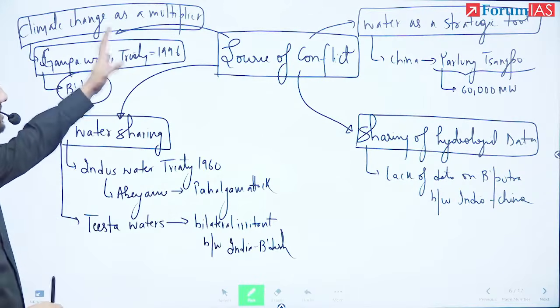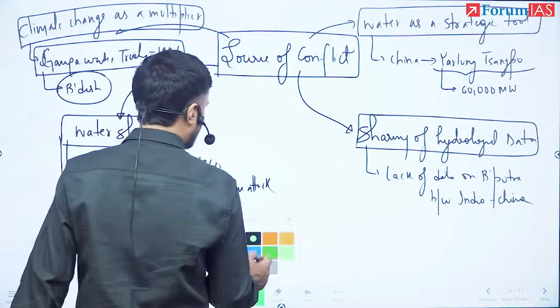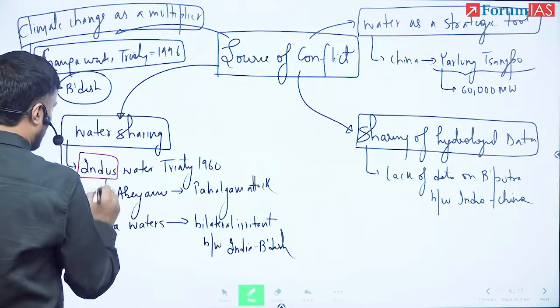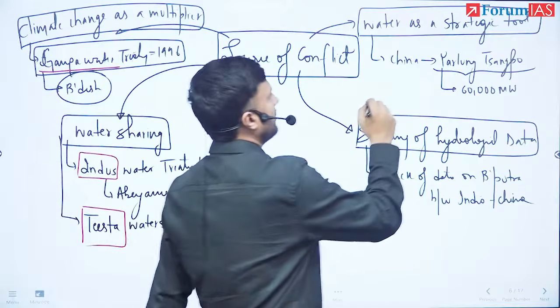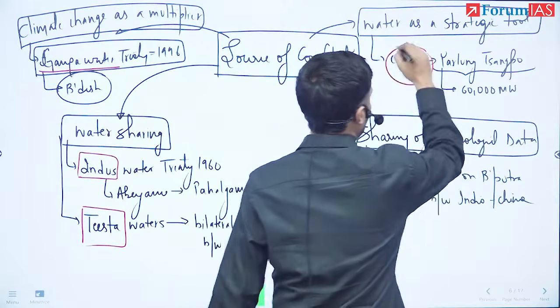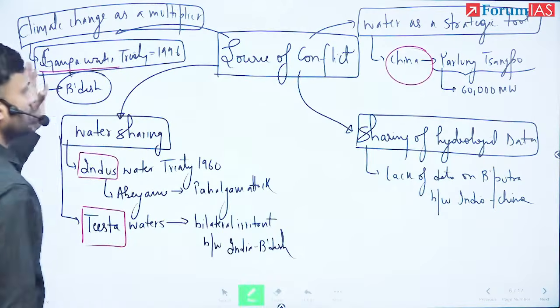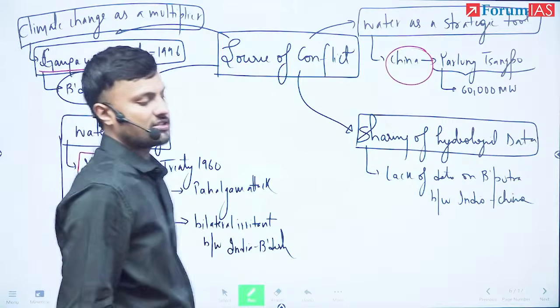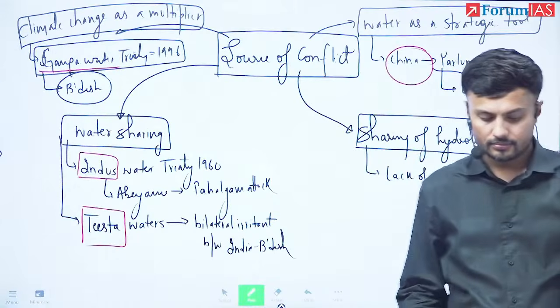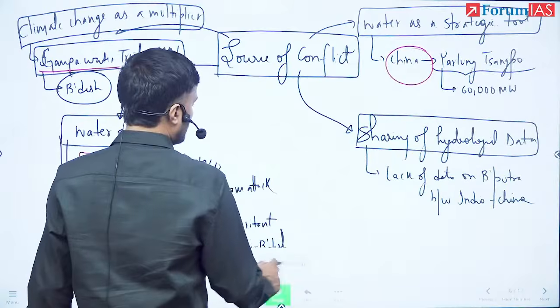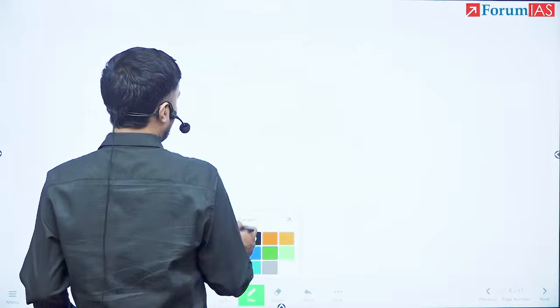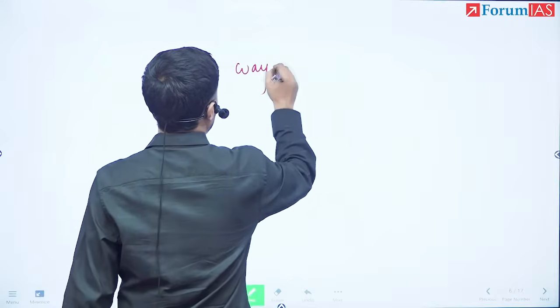So basically this is how I have, you see, you were supposed to talk about Indus, you were supposed to talk about Teesta, Ganga Water Treaty, and you were supposed to talk about China's dam. So this is how you were supposed to substantiate your answer. So once we have written this, now here you see, I will give the way forward.